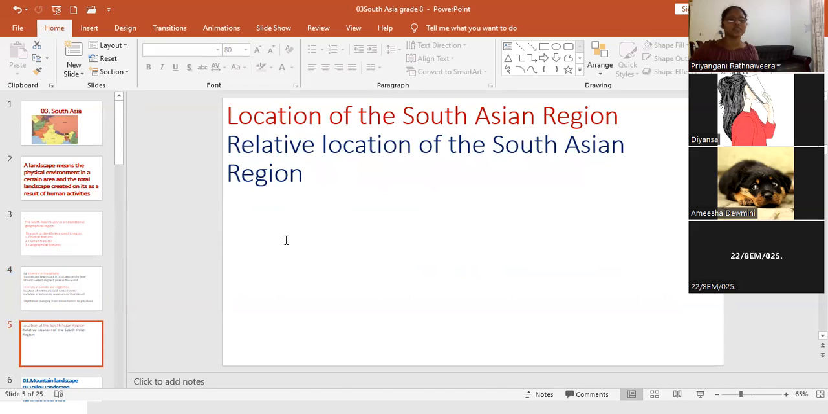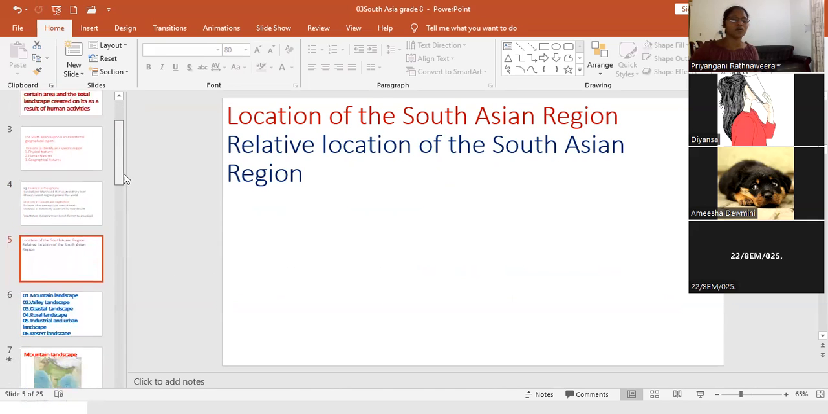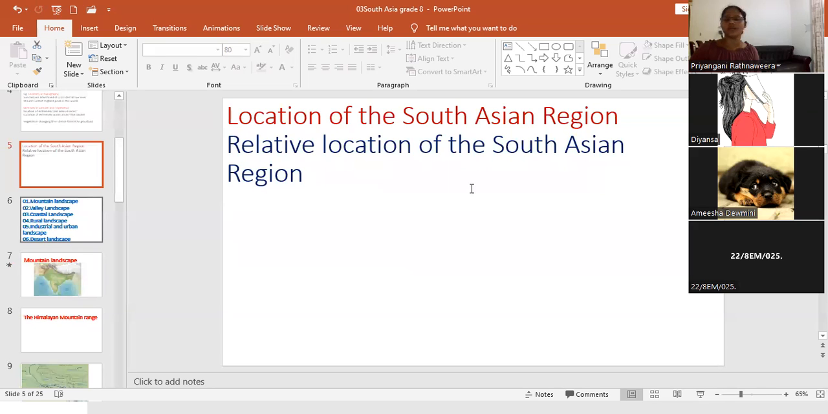Location of South Asian region. Lastly, we discuss the location of the South Asian region.